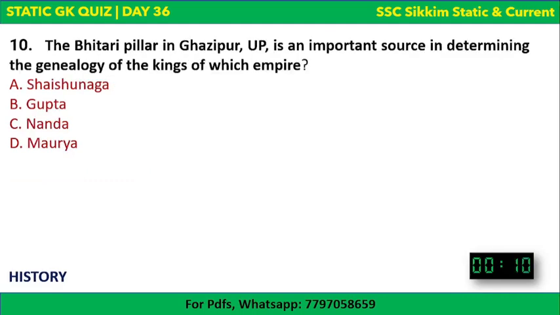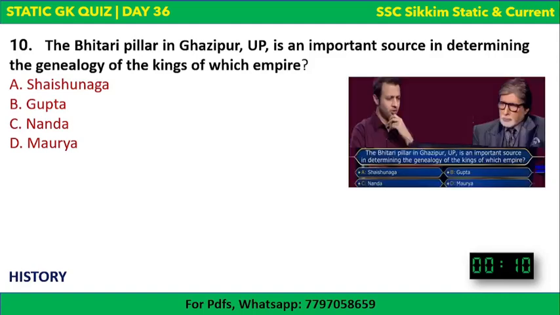Next, the Bhitri Pillar in Ghazipur, UP is an important source in determining the genealogy of the kings of which empire? The options are there, and this question was asked in KBC. Okay, as you can see, he's Mr. Saswat. He was the contestant of this year's KBC, and this was a question worth 1 crore rupees. Okay, and he answered it correctly. So it was asked in KBC, and it is important from examination point of view as well.